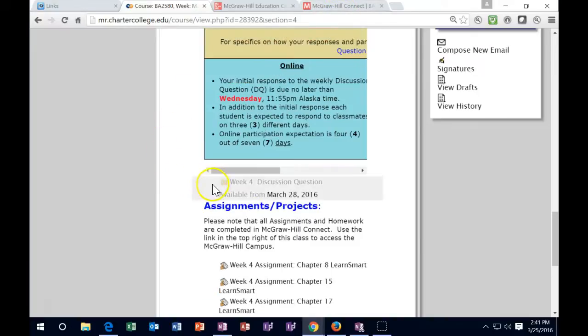So first we have the discussion forums. They are worth 21% of the grade. We need to get 4 posts at least in order to get full credit. Most students will need more than 4 posts to get full credit.